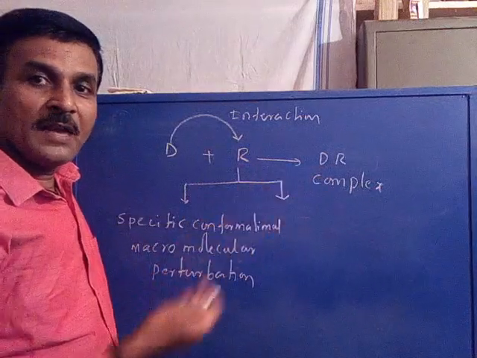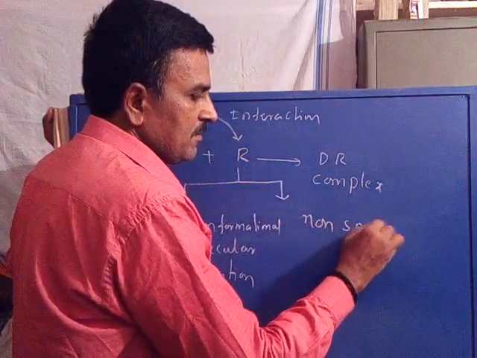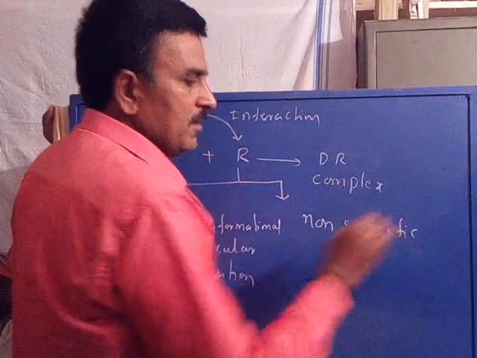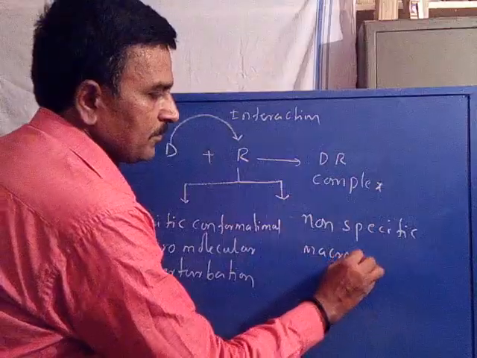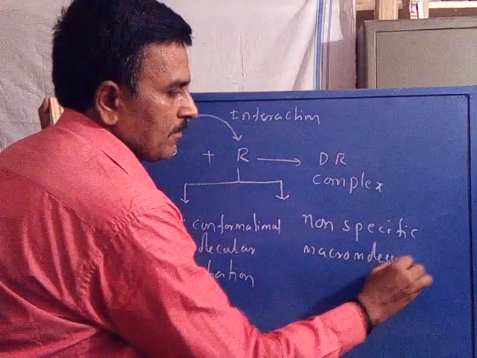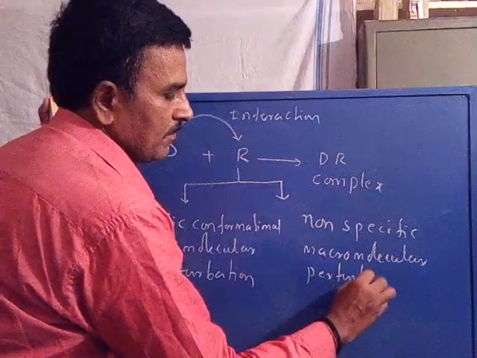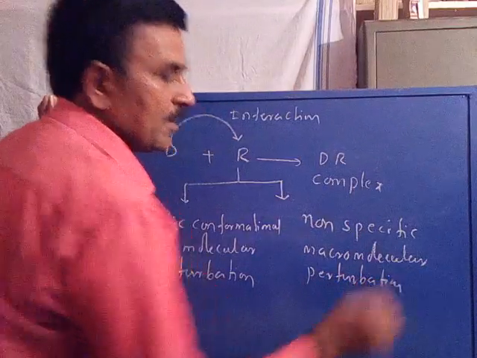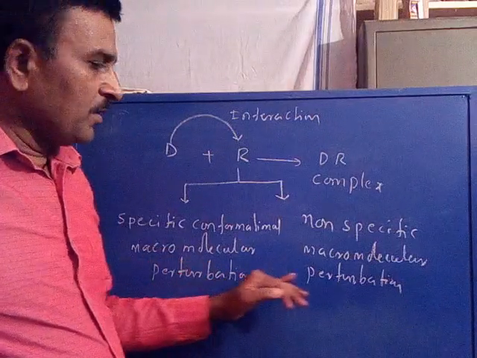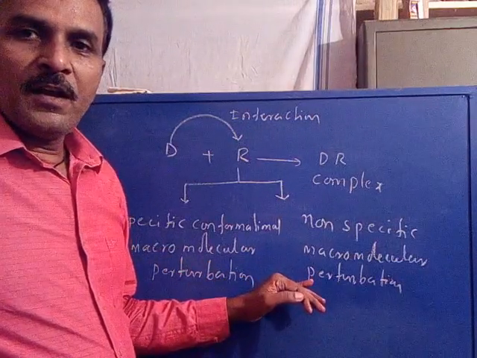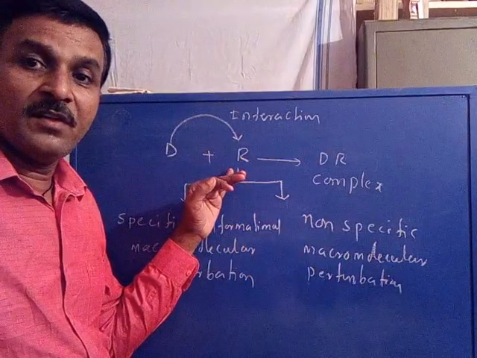The second type will be non-specific macromolecular perturbation. Are you following? So these two types of macromolecular perturbations happen in the conformational structure of the receptor.